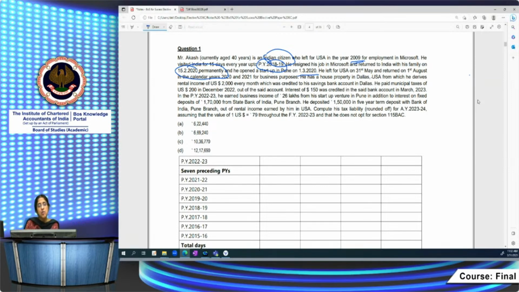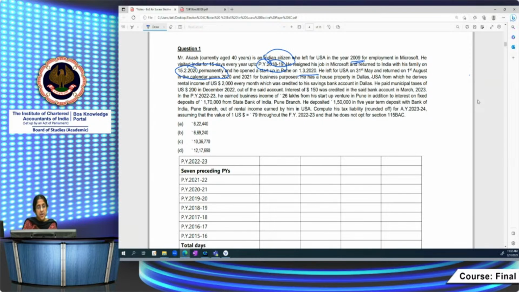So he has a house property in Dallas, USA, from which he gets a rental income of $2,000 every month, which was credited to his savings bank account in Dallas. He paid municipal taxes of $200 in December 2022 out of the said account, that is, out of the savings bank account in Dallas. Interest of $150 was credited in the said bank account in Dallas in March 23.